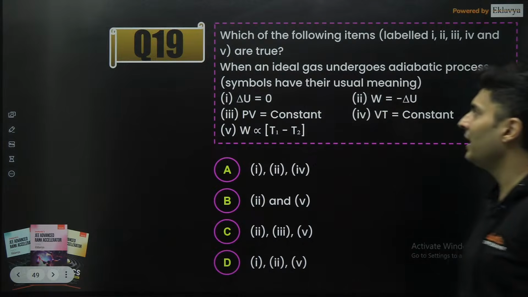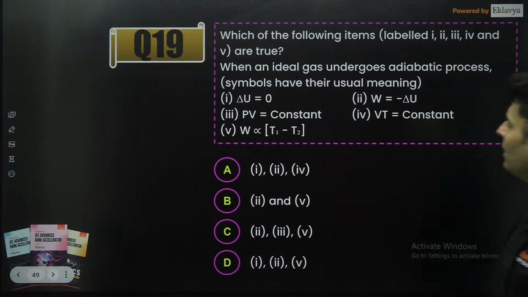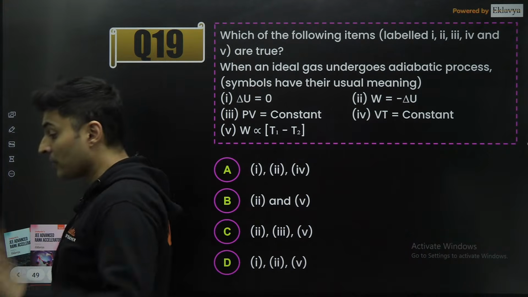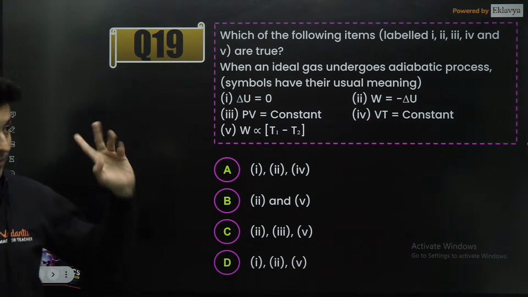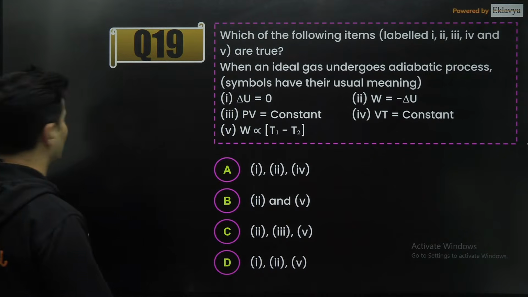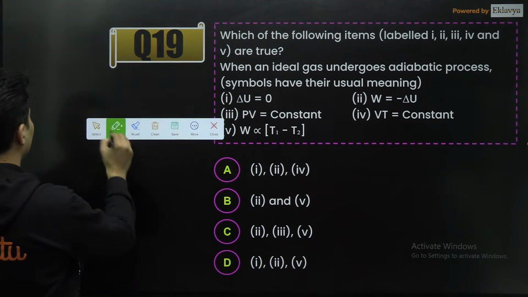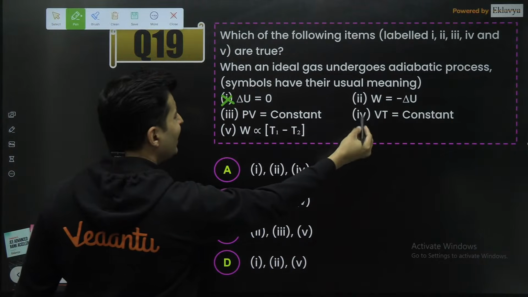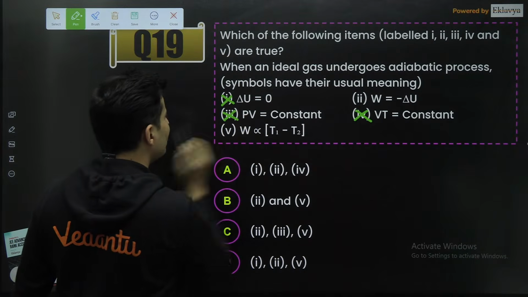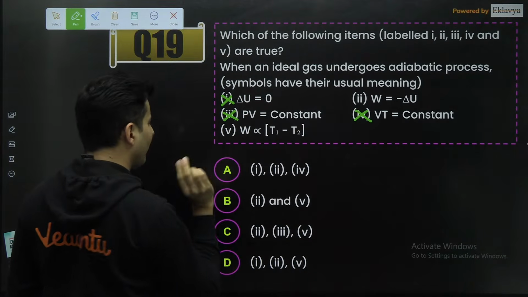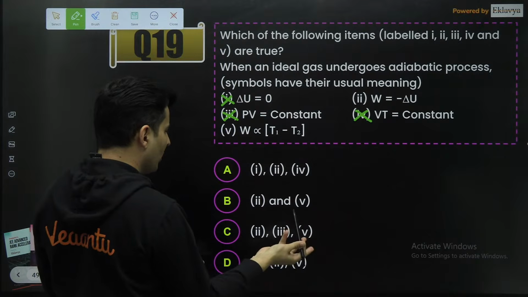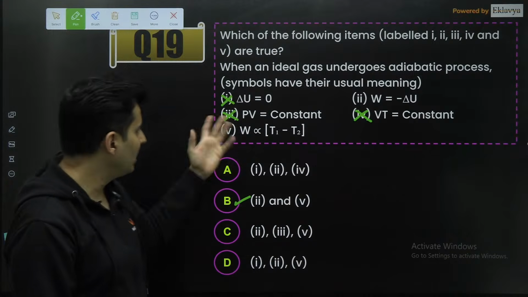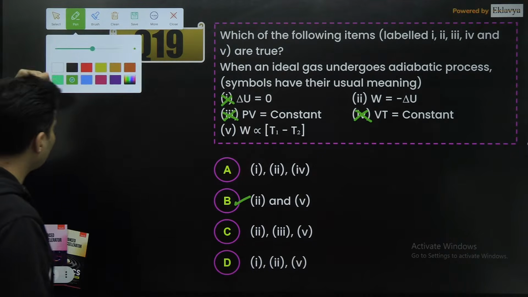Okay, which of the following statements are true for an ideal gas which undergoes an adiabatic process? Adiabatic process, very, very important. So in an adiabatic process, first of all, delta U will not be 0. VT, how is it constant? How is this constant? So 2 and 5 should be the only remaining options. 2 and 5 is here, so B is correct. I did it by pure elimination. I didn't even see whether they are correct or not, but I know they will be correct.